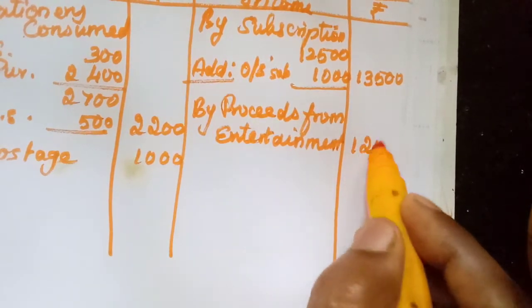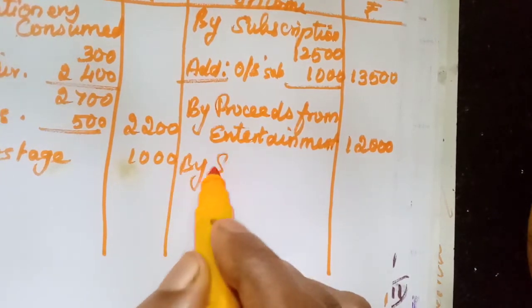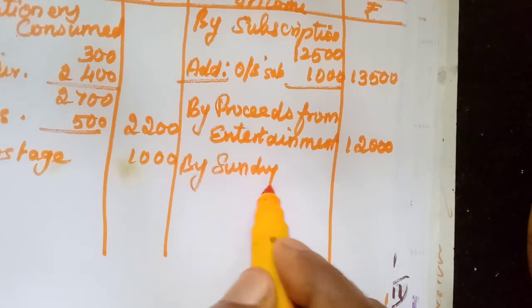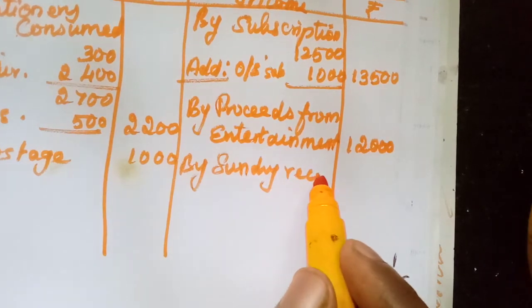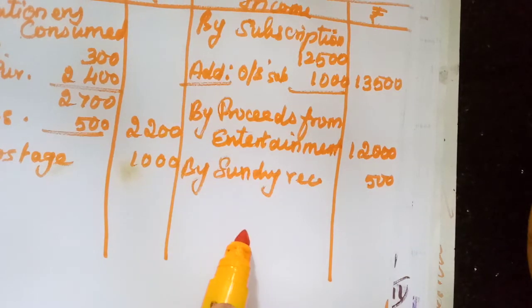$12,000. Then sundry receipts. Sundry receipts, 500. Okay, we have entered this first additional information, second one, third one will come in the balance sheet.